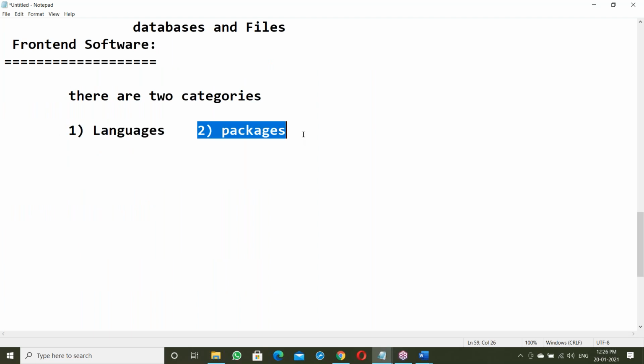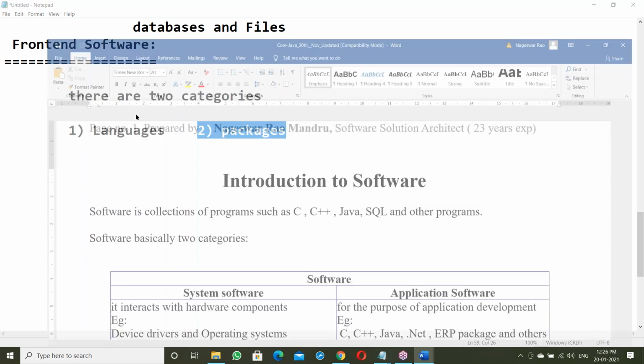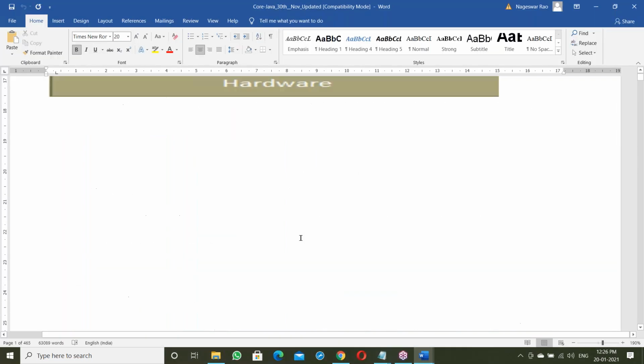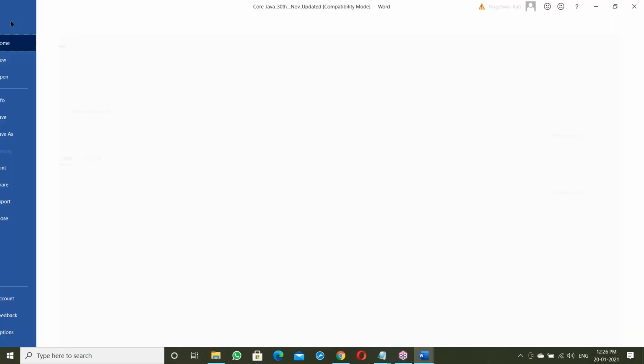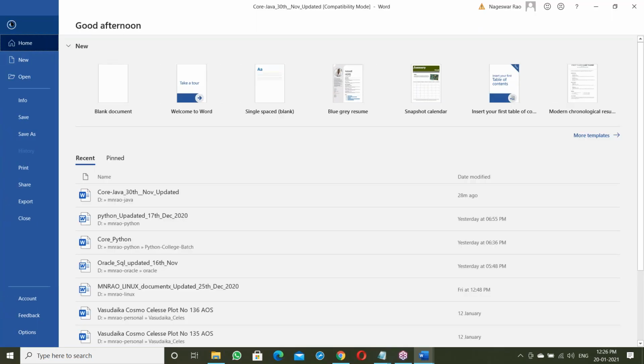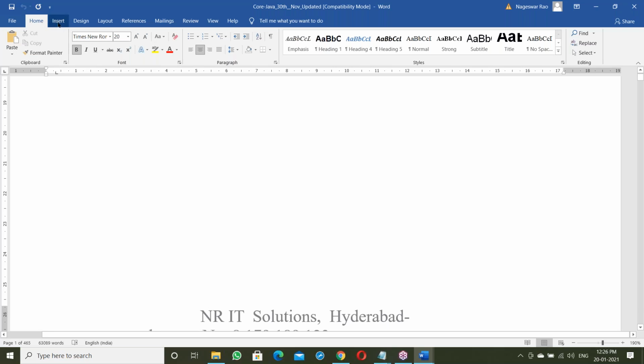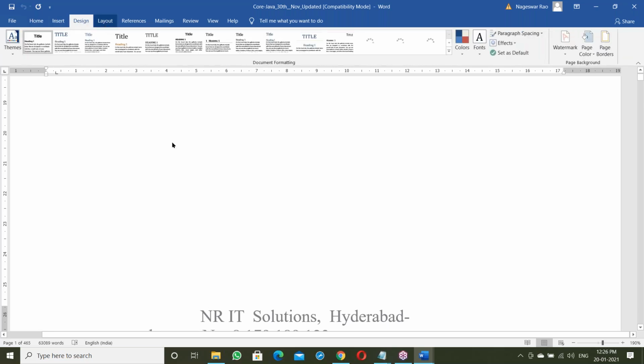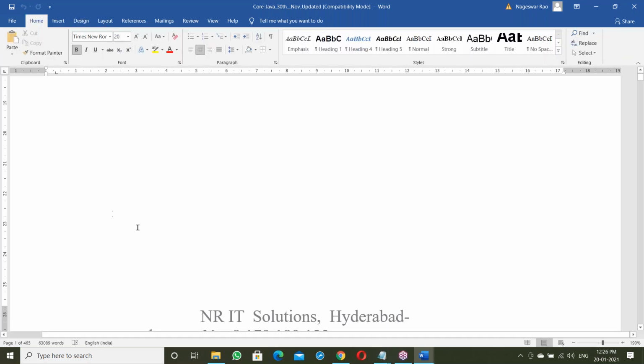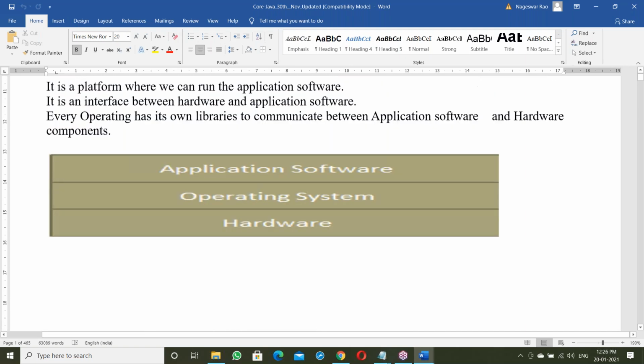What is a package? A package is ready-made, ready to use. For example, MS Office is a package. It has all the predefined options like the file menu, next the home menu, insert menu, design menu. They are different menus, the ready-made options, readily available.